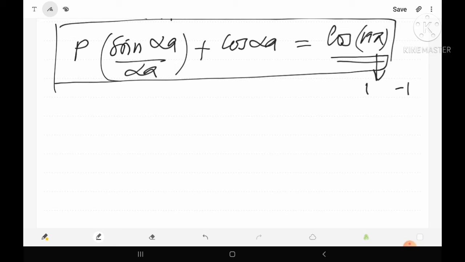As we change the value of alpha a, the value of sin alpha a and cos alpha a, both the terms, will change. So if we want to draw the graph for left hand side and right hand side, then alpha a should be considered on the horizontal axis, because with respect to this alpha a the entire left hand side will vary.